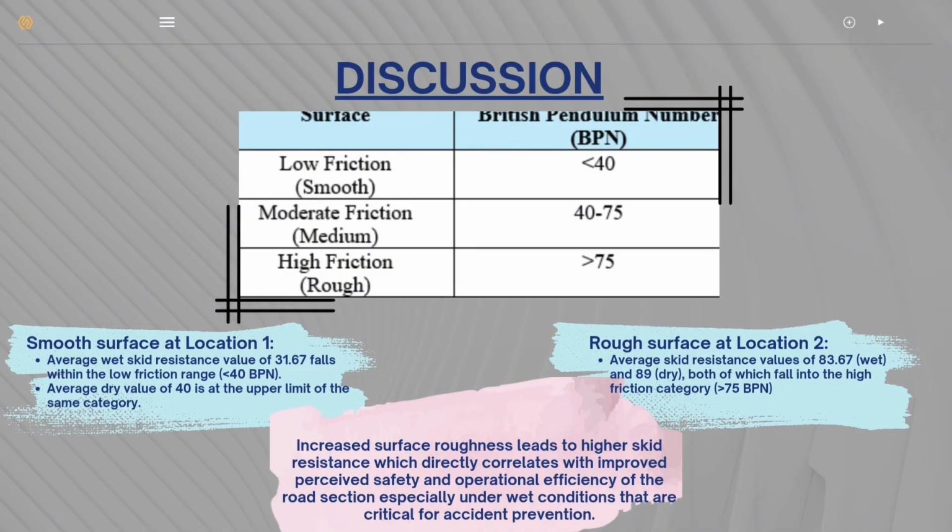Both values fall into the high friction category, which is greater than 75 BPN. The increased surface roughness leads to higher skid resistance, which directly correlates with improved perceived safety and operational efficiency of the road section, especially under wet conditions that are critical for accident prevention. Overall, rough surfaces provide better safety and braking performance compared to smoother surfaces.